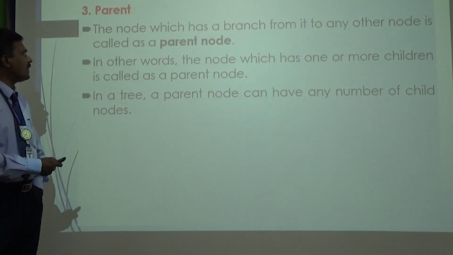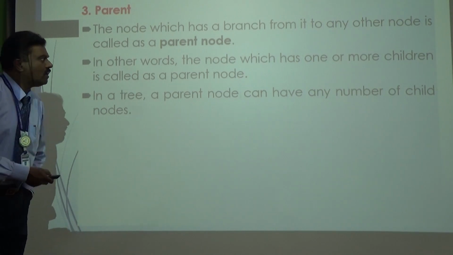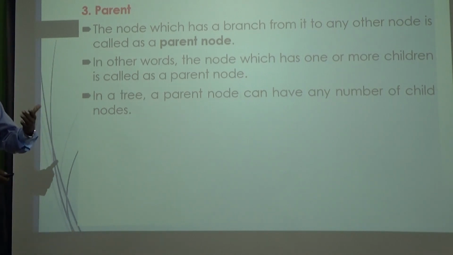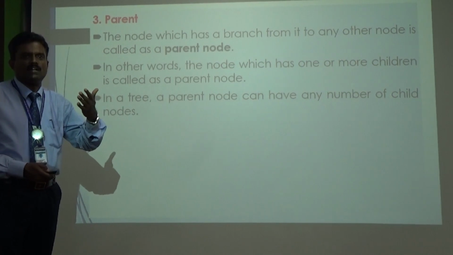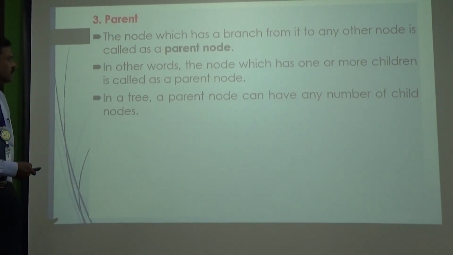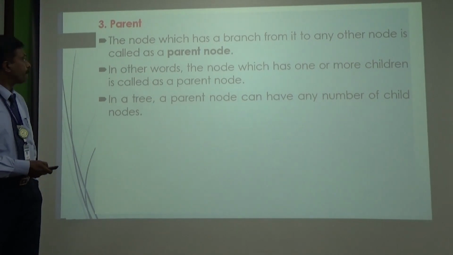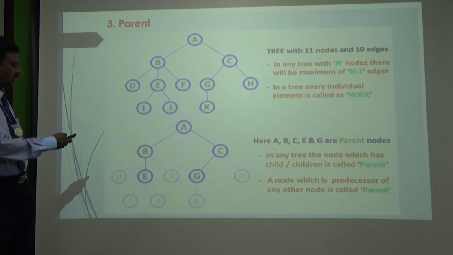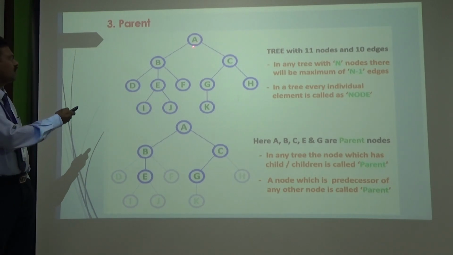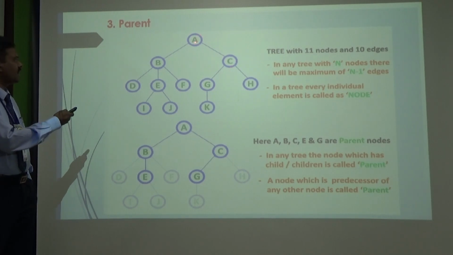Next one, the parent. The node which has a branch from where it derives a node, that is called the parent node. So in the tree we have the parent nodes. The root is also the parent of its child. In a tree, the parent node can have any number of child nodes. In this example, A is the root node, and B and C are the child nodes of node A.